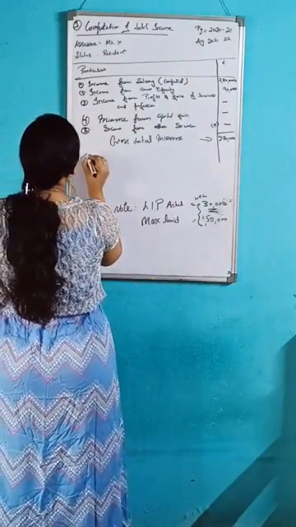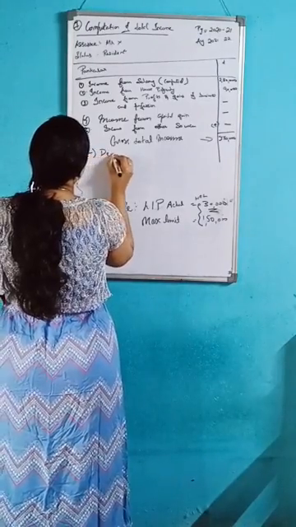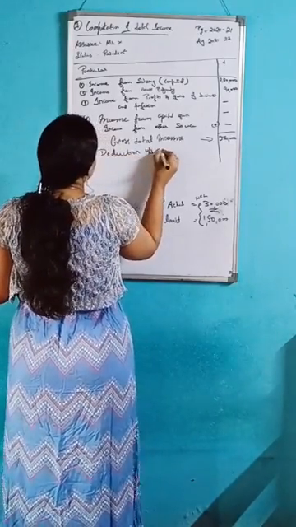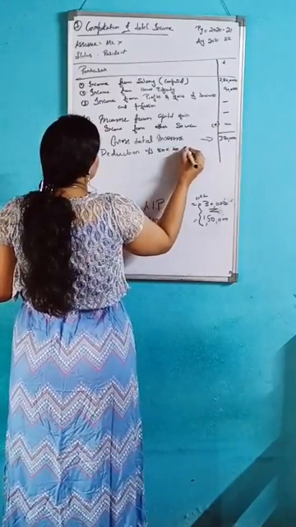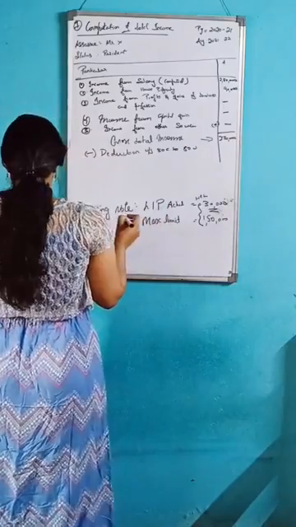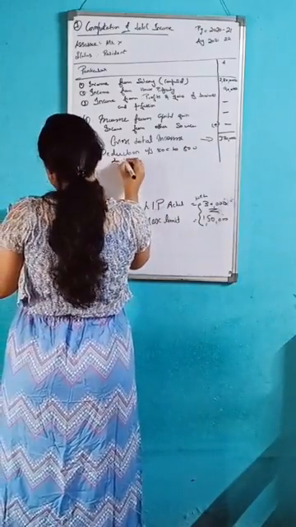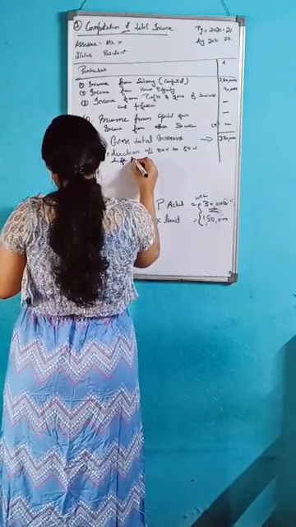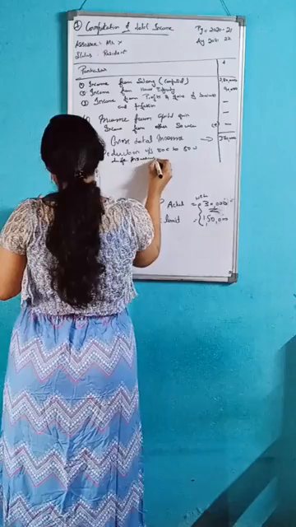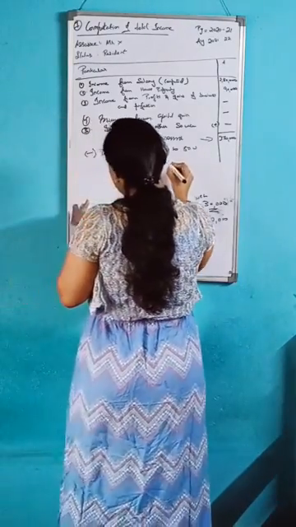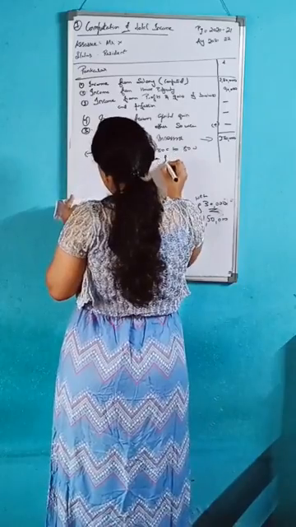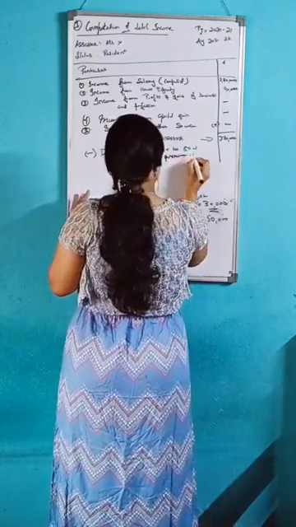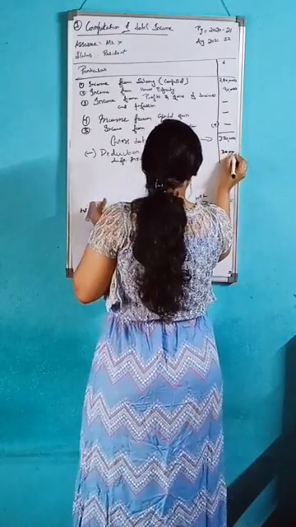So you write less: deduction under section 80C to 80U. Write here life insurance, 30,000.